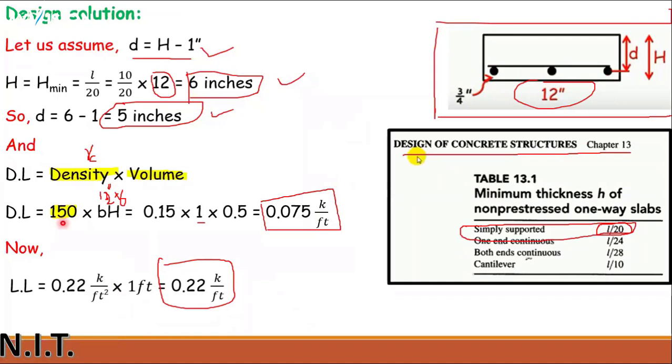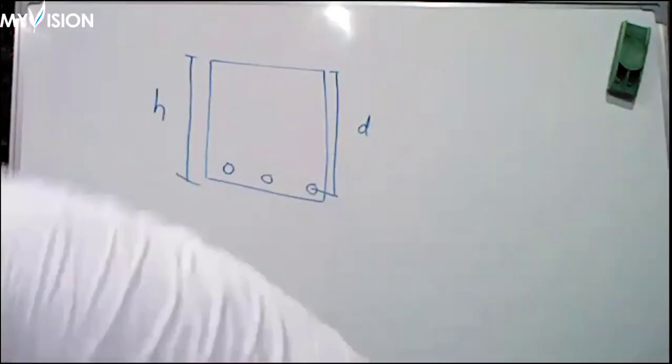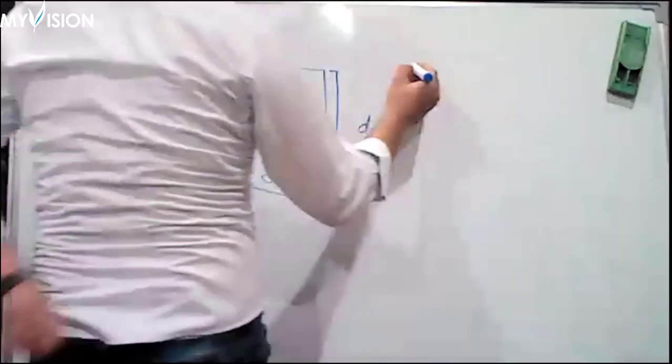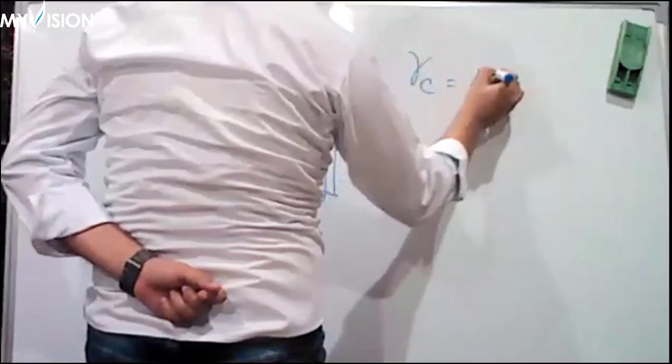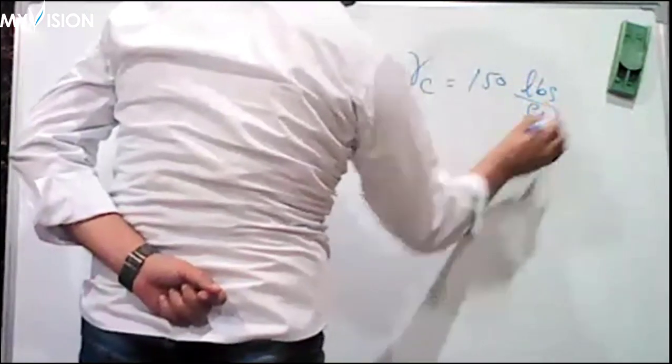Unit weight of the concrete is in pounds per cubic feet, and if you divide it by 1000 you can say that it equals 1. Let me explain on the board. See over here, gamma concrete is always equal to 150 pounds per cubic feet.